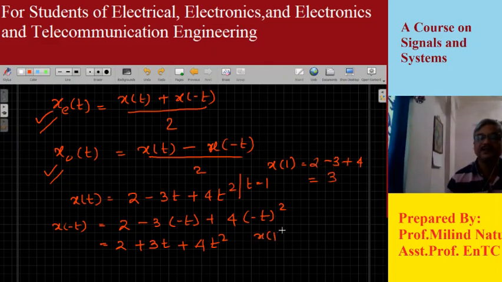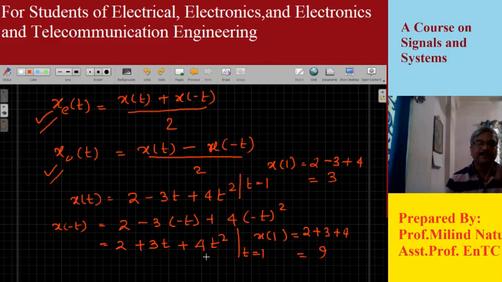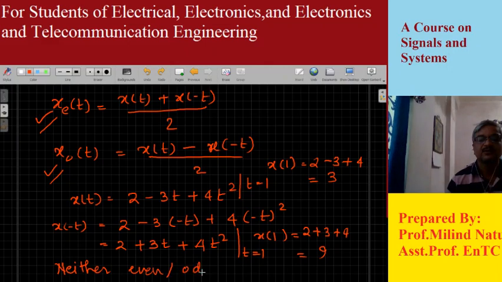And if I substitute t is equal to 1 in x of minus t, I get 2 plus 3 plus 4, which is equal to 9. Obviously these two are not the same. You also observe that x of t is not equal to negative of x of minus t. Therefore this signal is neither even nor odd.